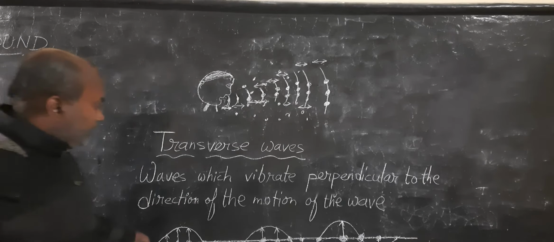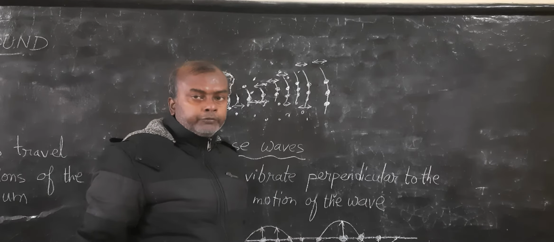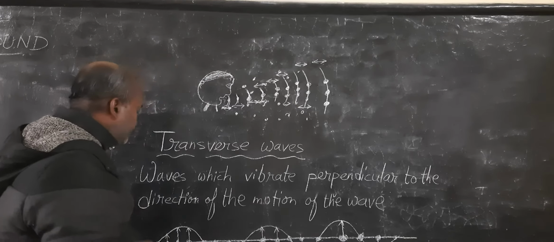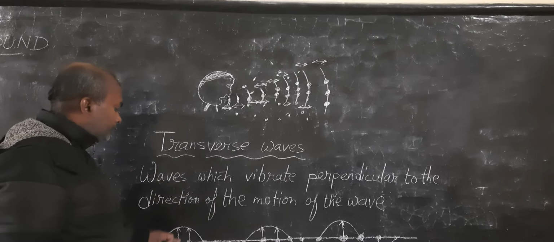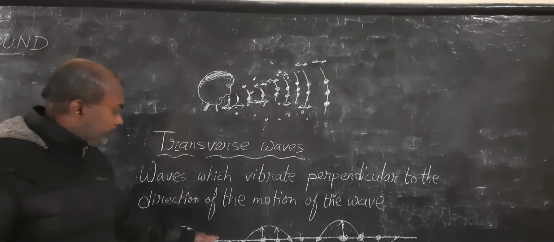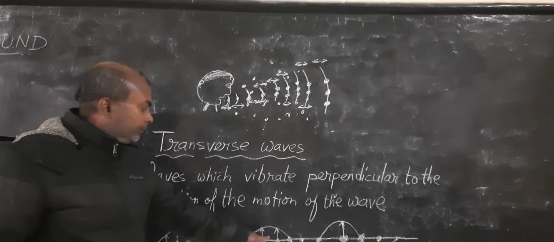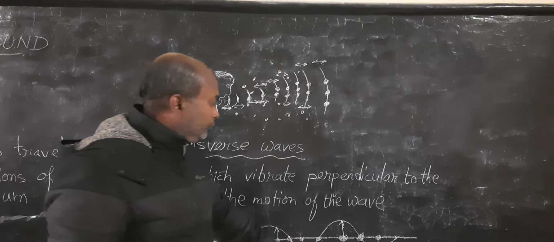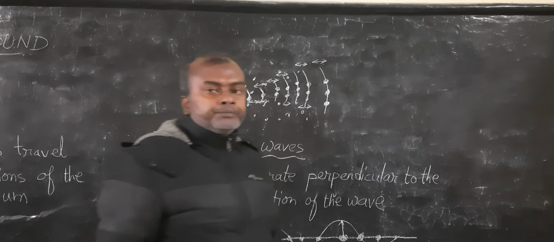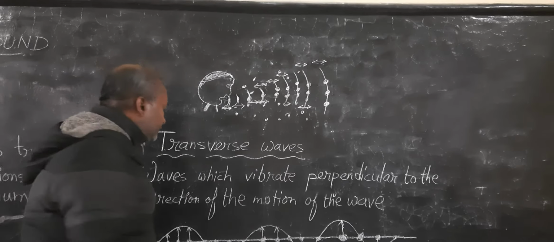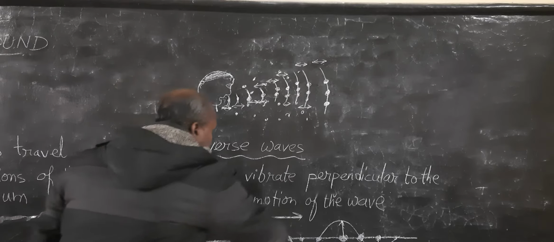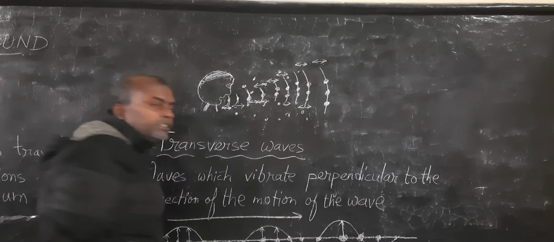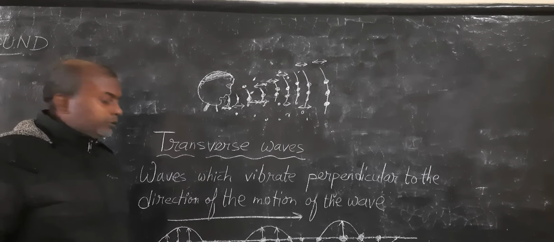See, the particles which were in one line before, when the wave starts, some particles move upward, some particles move downward, alternatively. This is the motion of the wave. You can see this wave-like thing. This is created because of the motion of the molecules.